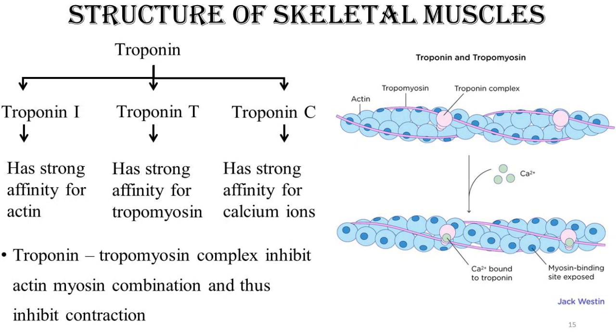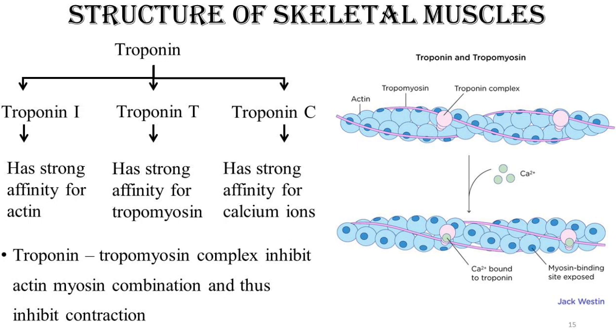So in order to carry out skeletal muscle contraction, we need to break down this troponin tropomyosin complex so that it exposes the active sites for the binding of myosin.